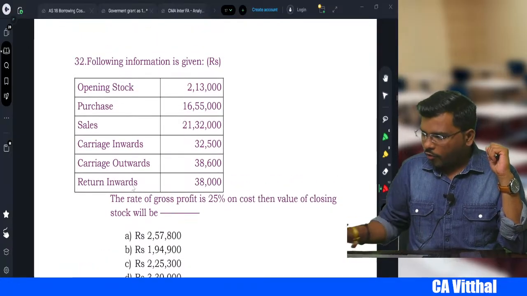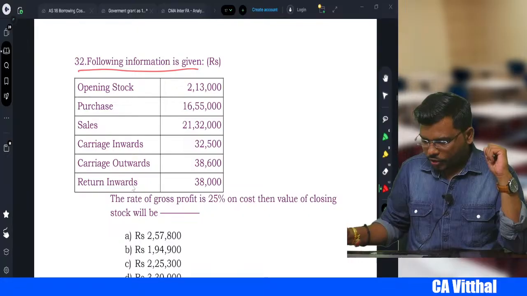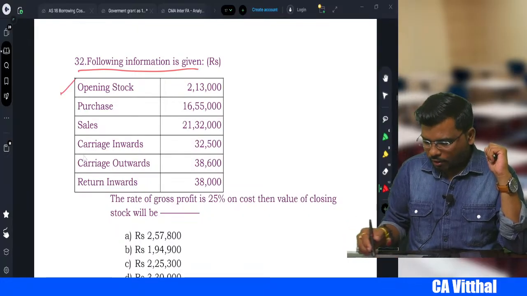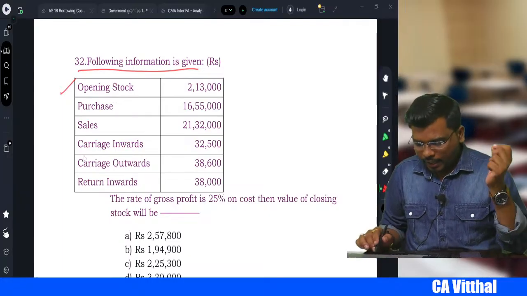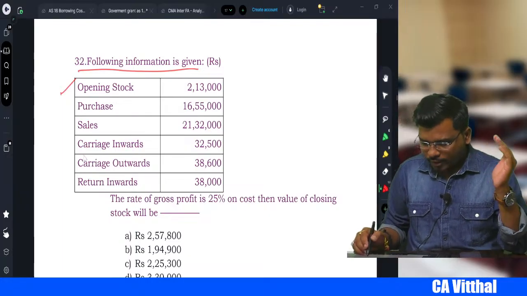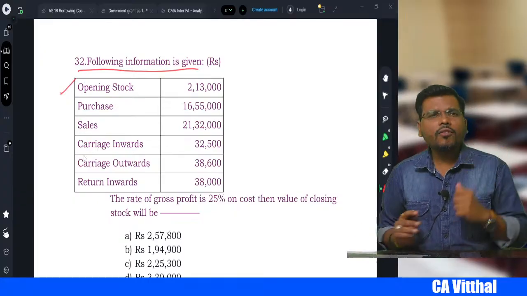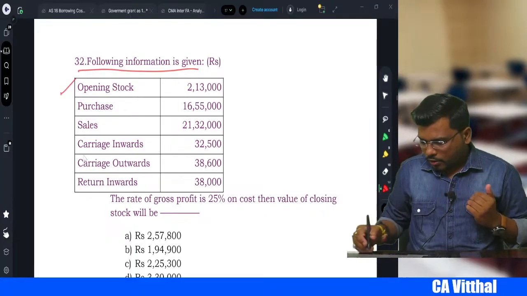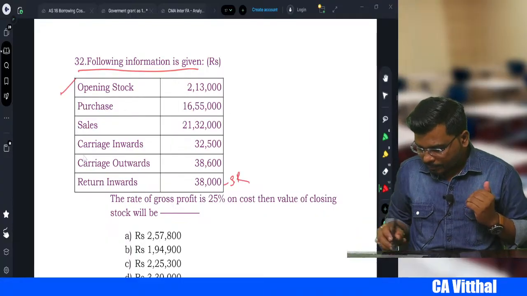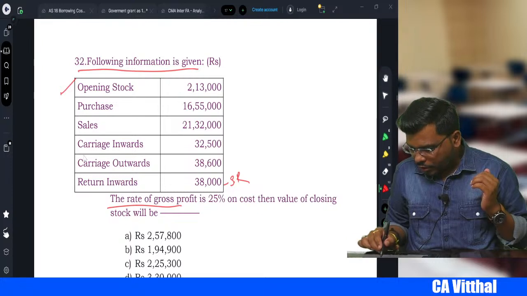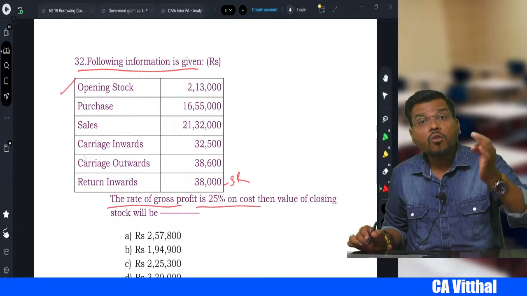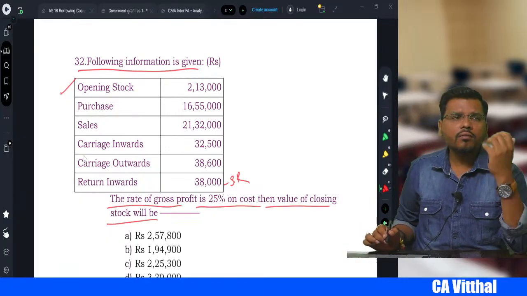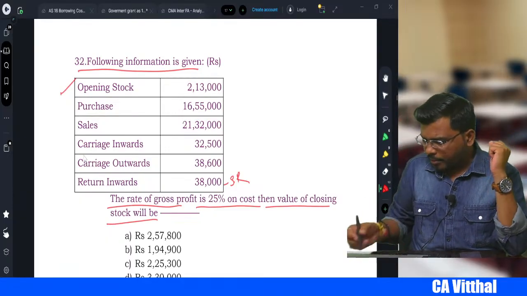The following information is given. Opening stock they have given, purchases, sales, carriage inward, carriage outward, return inward. Return inward, what is that? We sold the goods, and those goods have returned to us, so it is nothing but sales return. The rate of gross profit is 25% on cost. Then what will be the value of closing stock? It is very simple.